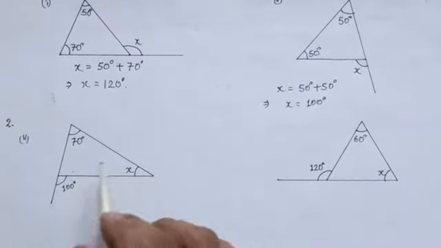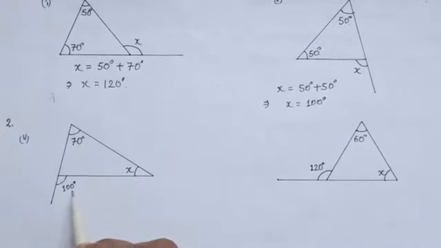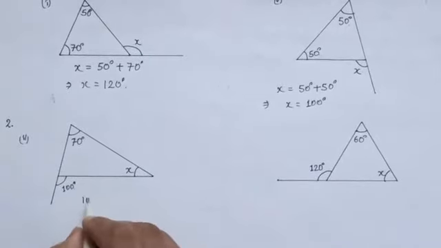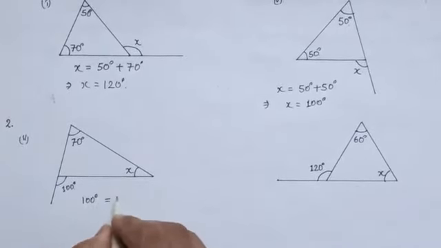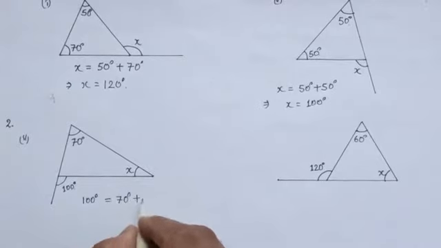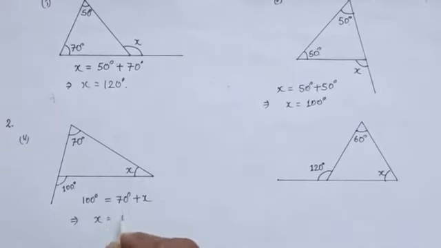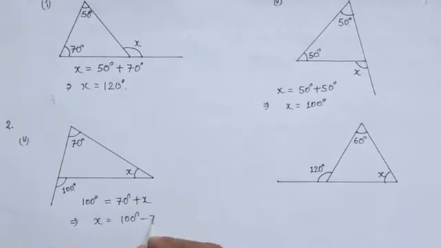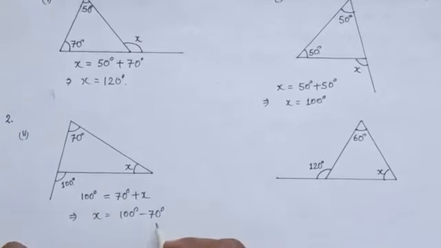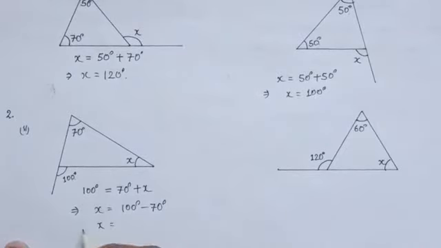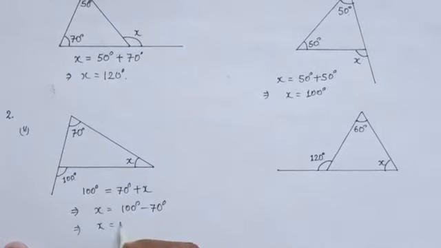Now in this figure you can see that 100 degree is the exterior angle, so it must be equal to the sum of the 70 degree and x. Hence we can write 100 degree is equal to 70 degree plus x, which implies that x is equal to 100 degree minus 70 degree. So we can write x is equal to 100 minus 70, that is 30 degree.